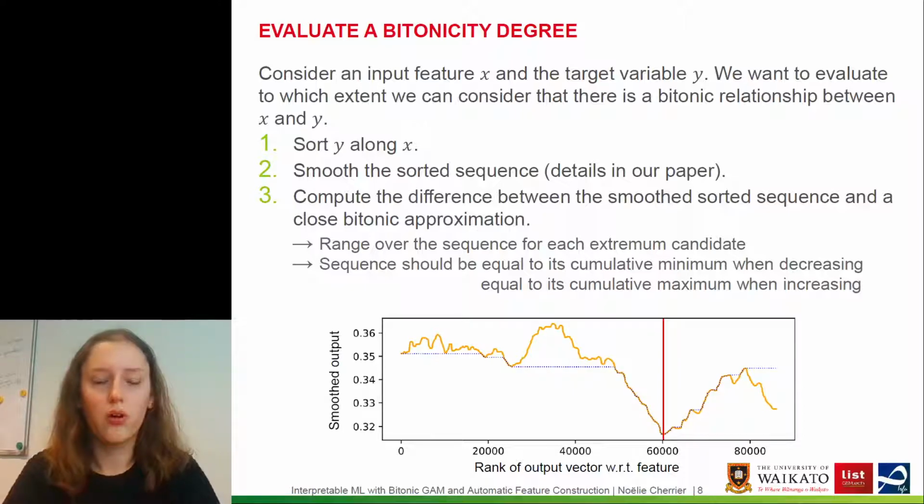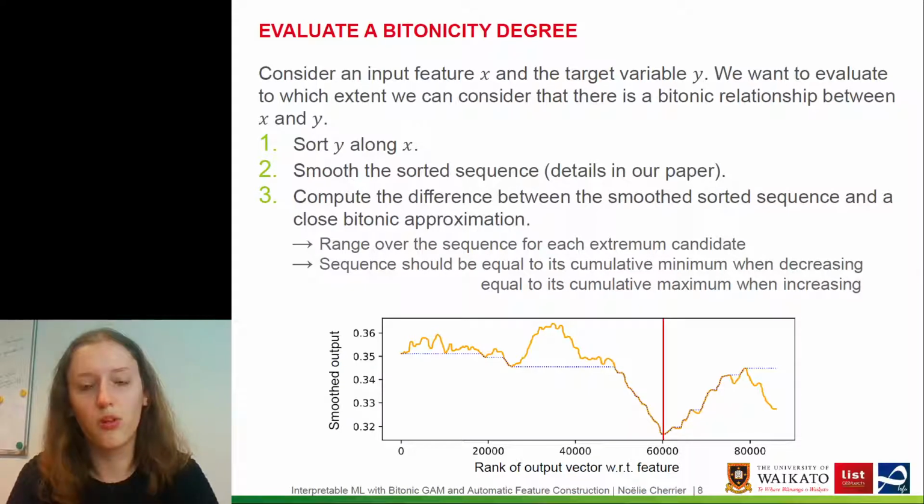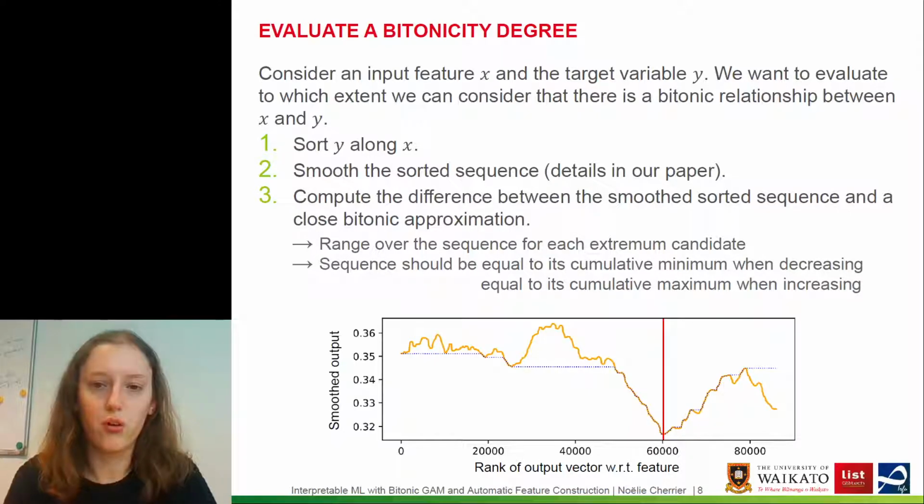In this other example, with the same colors and labels, you see that the bitonic approximation in dotted blue is further away from the yellow curve, so the non-bitonicity degree will be higher. So it's actually a non-bitonicity degree that we compute. The closer it is to 0, the higher the bitonicity relationship between the feature and the output value vector.